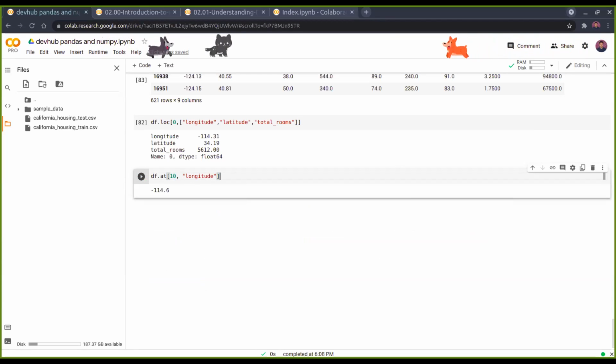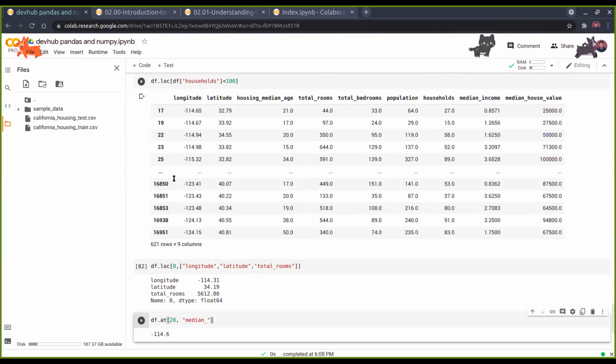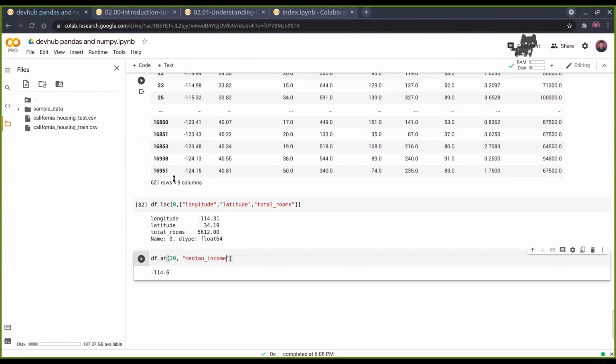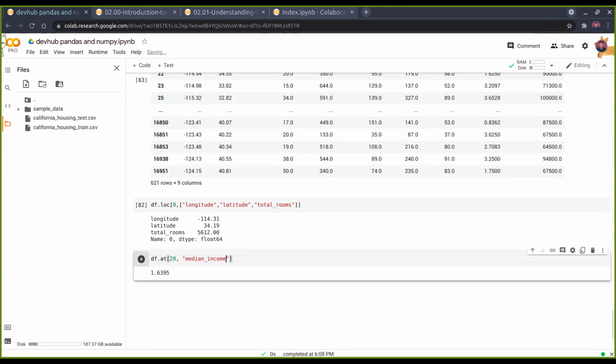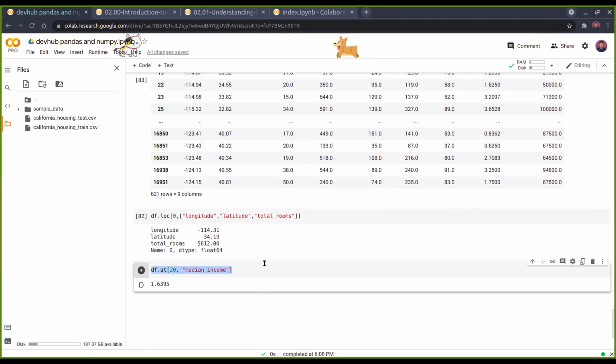All right, so change the value once. Change the longitude and change the 10 also. Just change it to 200, anything. Say, for example, you want to extract the median income. Yeah, so it is returning the median income of the 20th row. So at helps you to directly specify which row and which column you want to extract, and that value it would return.